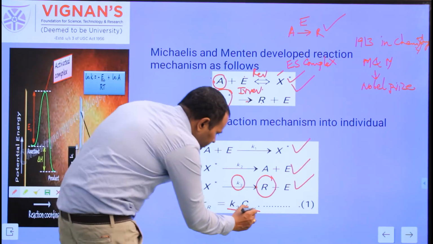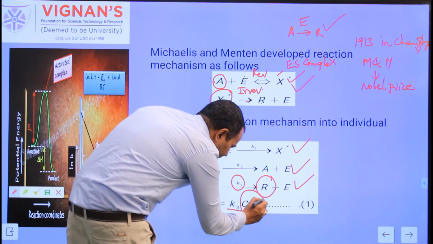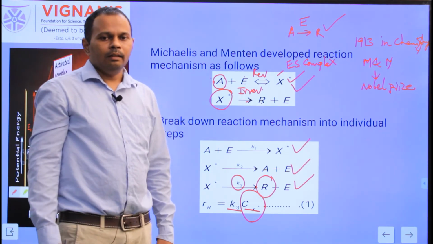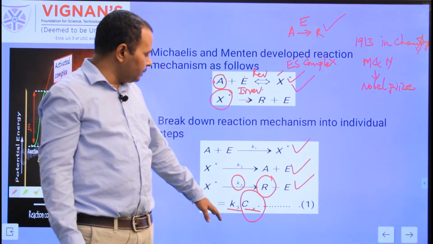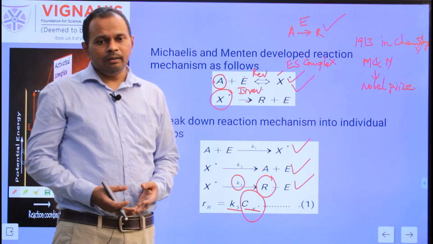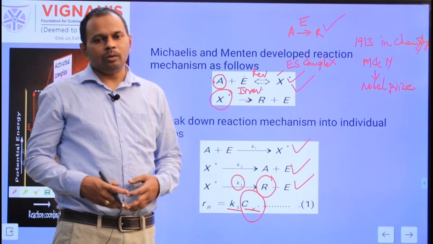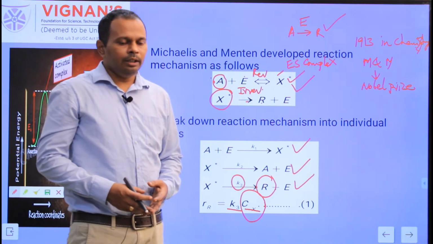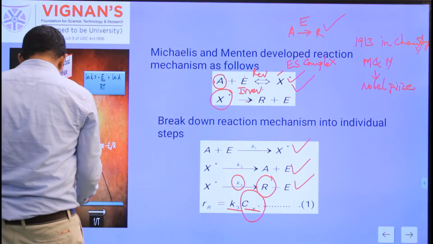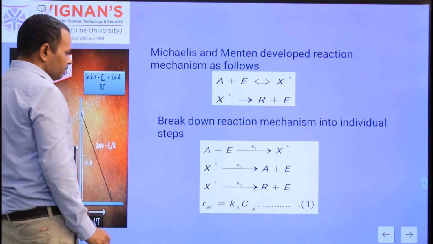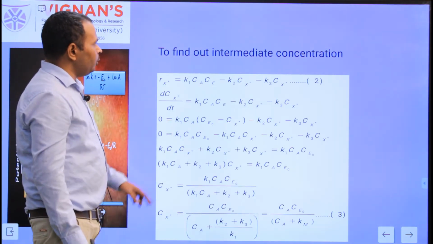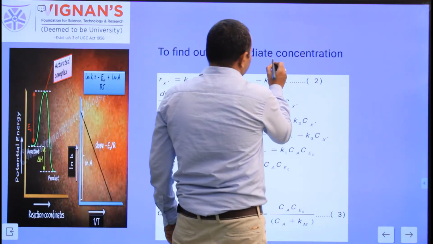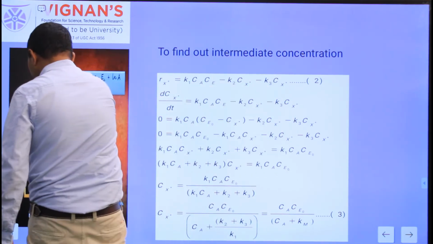Here the concentration of the intermediate, C_X star, we cannot measure in the reaction mixture. These are highly unstable molecules, so we cannot measure their concentration. We need to convert this in terms of known quantities. So in the next step, we find the intermediate concentration, that is C_X star.